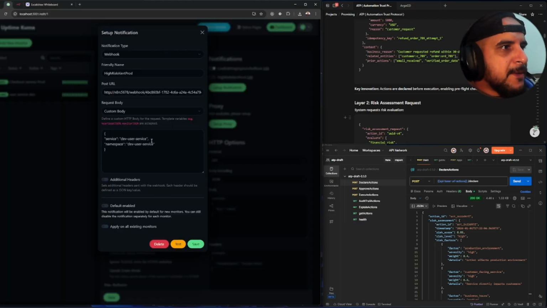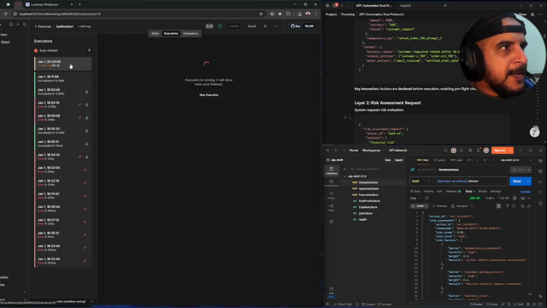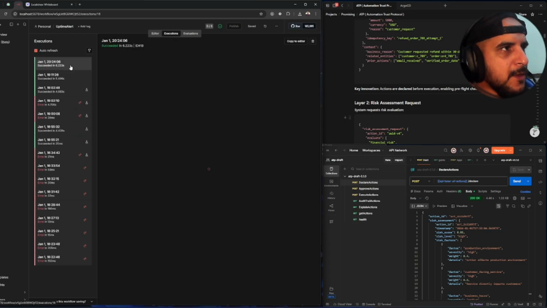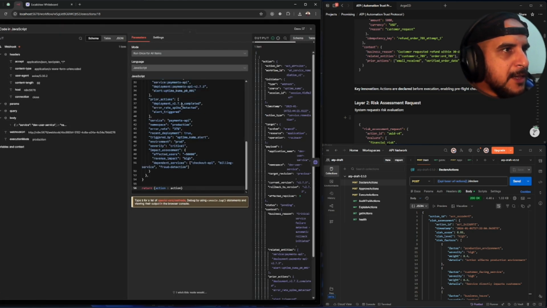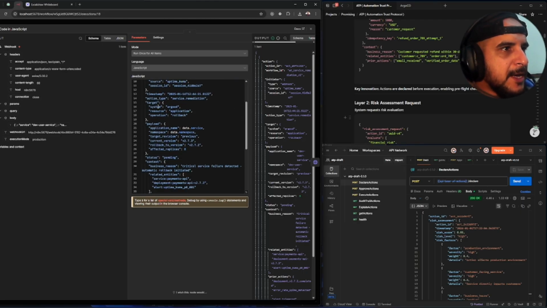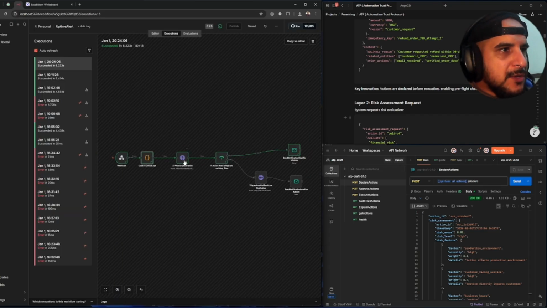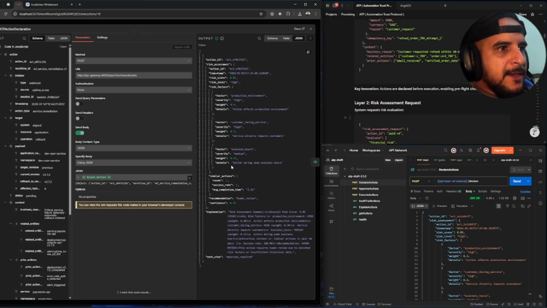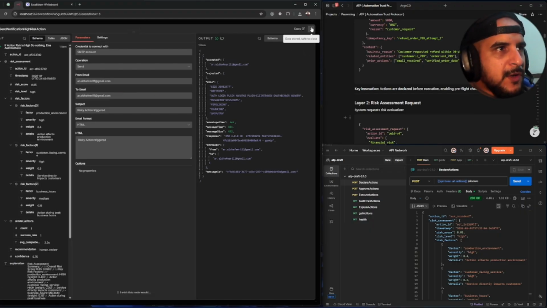So let's simulate an error here. The service is just def user service, and we're going to click test, go to here and see the execution. As you can see, it's running. Hopefully no errors. Yeah, there are no errors, and we're just going to check what happened. So here we got the data and created an action payload from this entity, and we use this action to send it to the ATP gateway. Based on that, we got a risk assessment, and based on the risk assessment, we decided we're going to send an email to the team saying risky action triggered.